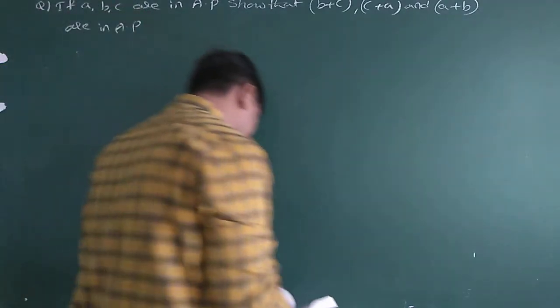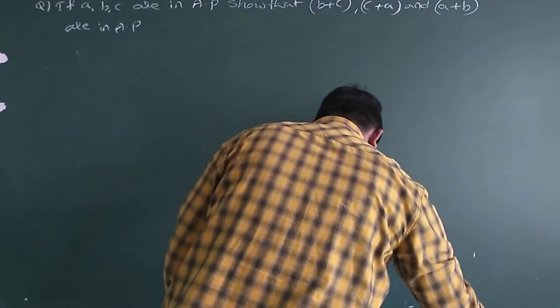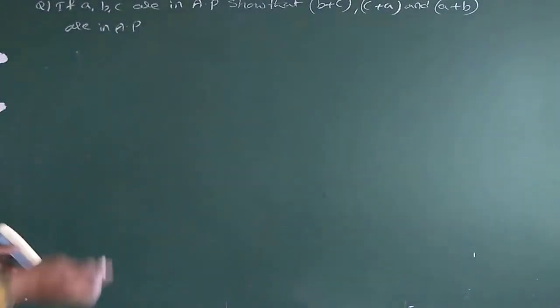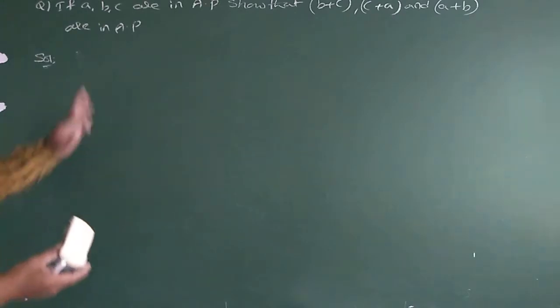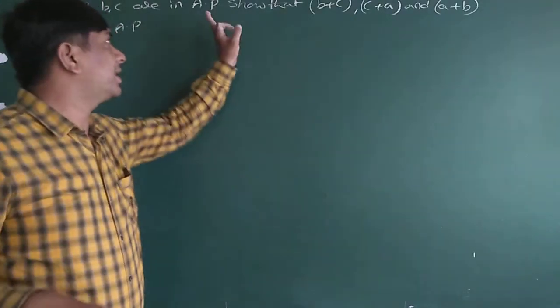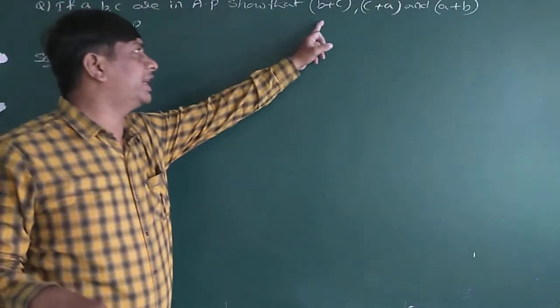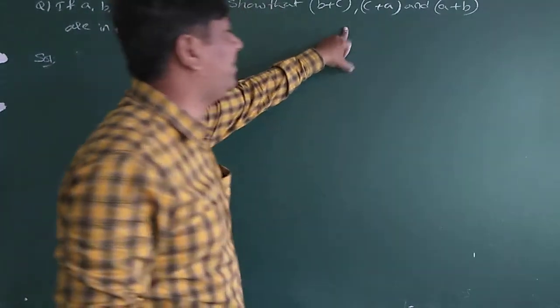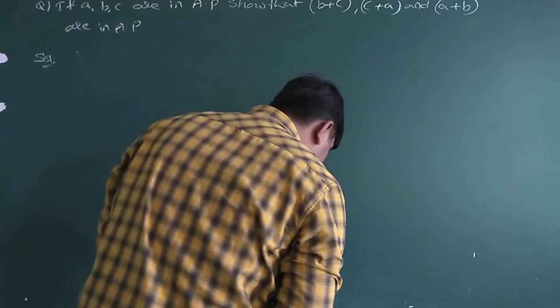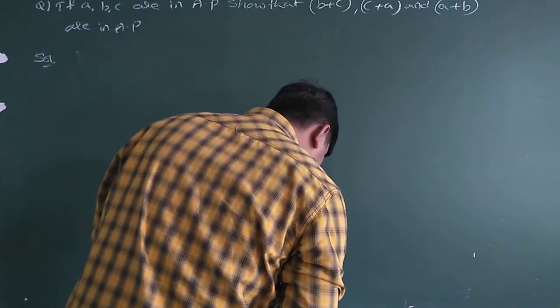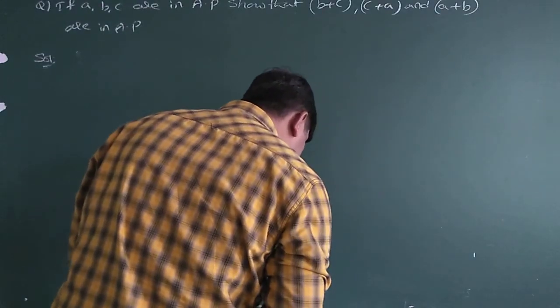See here, what is given here? A, B, C are the three terms in AP. Then show that B plus C, C plus A, and A plus B are in AP.